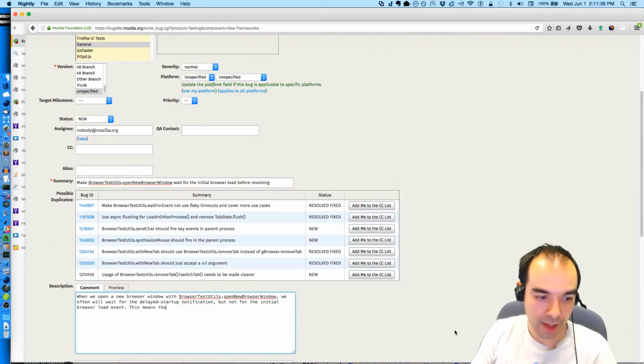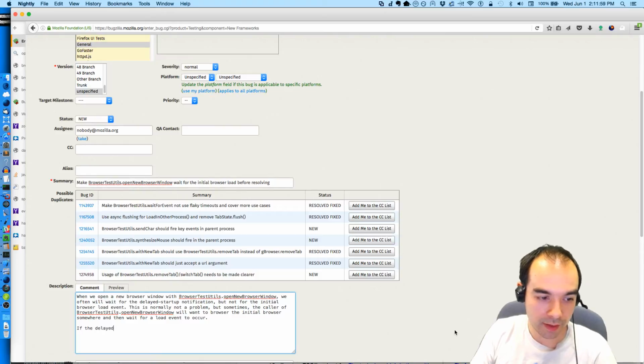This is normally okay, but sometimes the caller of BrowserTestUtils.openNewBrowserWindow will want to browse the initial browser somewhere and then wait for a load event to occur.